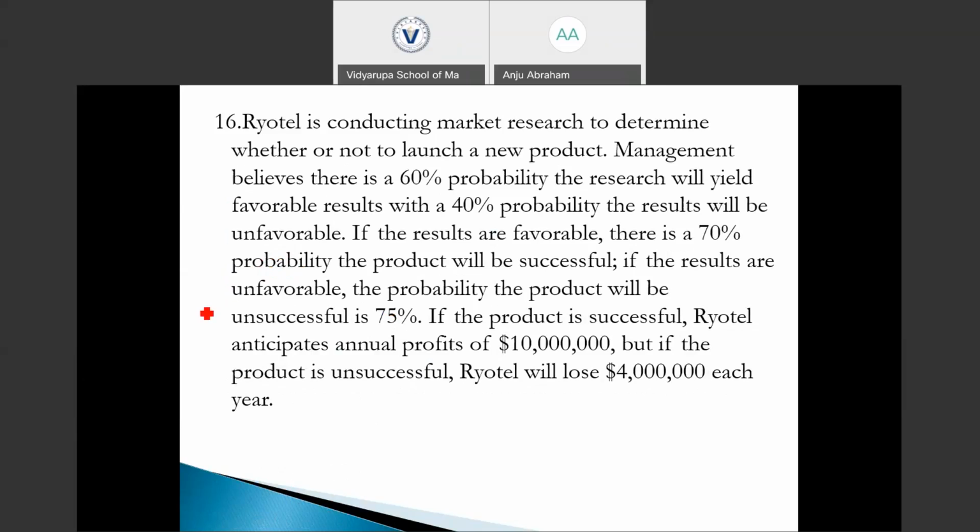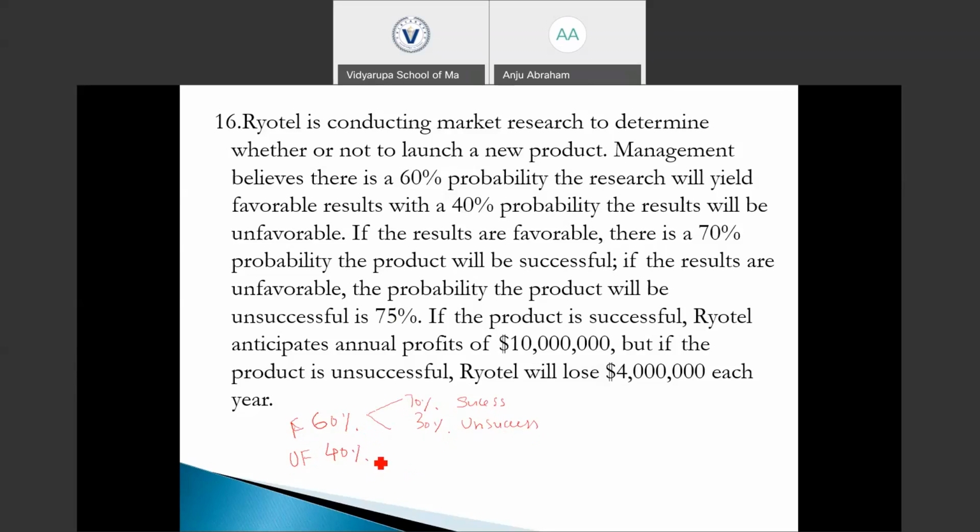There is 60% probability that the result will be favorable and 40% probability that the result will be unfavorable. If the research results are favorable, there is 70% probability that the product will be successful and 30% probability the product will be unsuccessful.